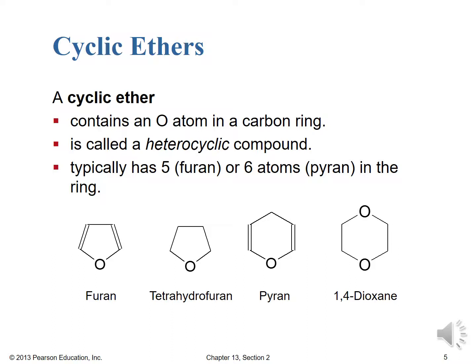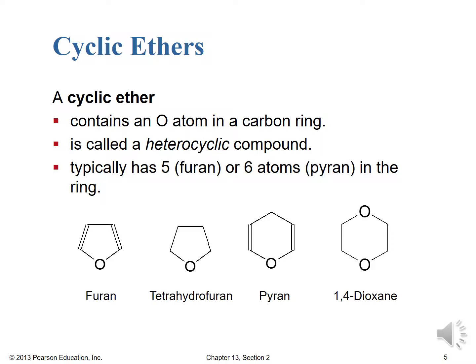In this case, for cyclic ethers anyway, it's an oxygen atom, and that's important. Heterocyclic compounds are important, biologically speaking, especially, and so that's why we take a little time here when we're introducing ethers to talk about these 5-membered or 6-membered rings, and we'll see when we get to carbohydrates.